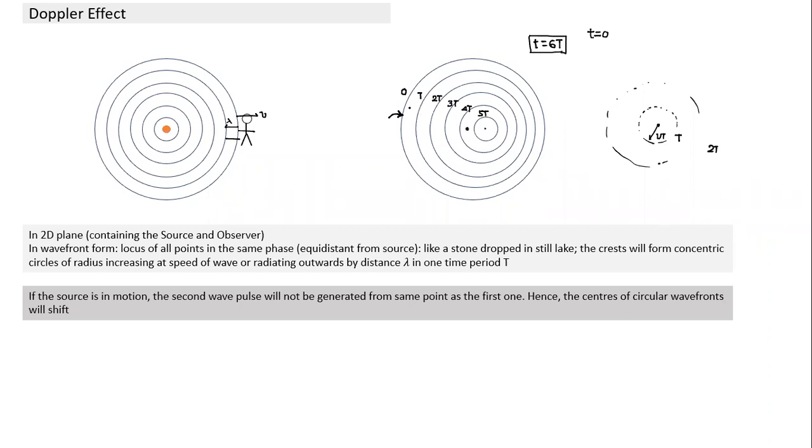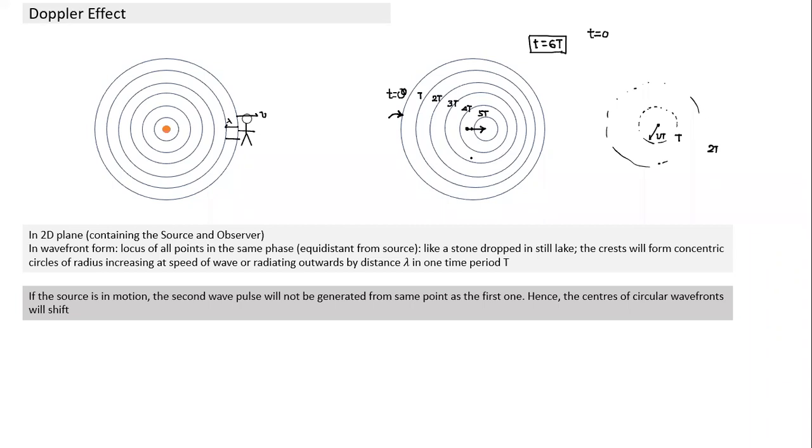The center of a circle corresponding to the wavefront which was emitted at time t equal to 0 will indicate the position of the source at time t equal to 0, when this wavefront was emitted. What would the center indicate? Position of the source at time t equal to 0. The center of this circle will indicate the position of the source at time t equal to t. And what has happened? By 6t it has moved. So why have the shapes become like this? From between time interval 6t, the source has moved like this.